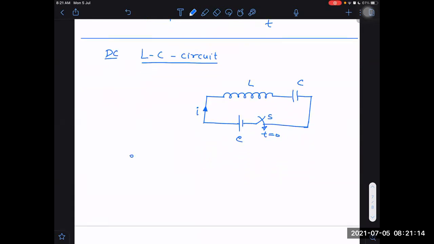The KVL equation will become EMF E minus L into di by dt, after closing the switch, I am saying, after closing it, for t greater than 0, minus Q by C is equal to 0, right?